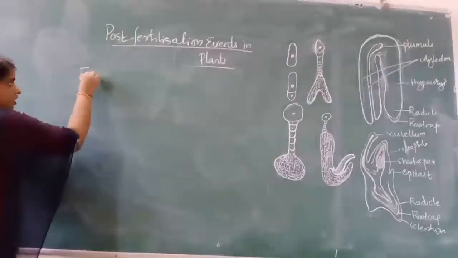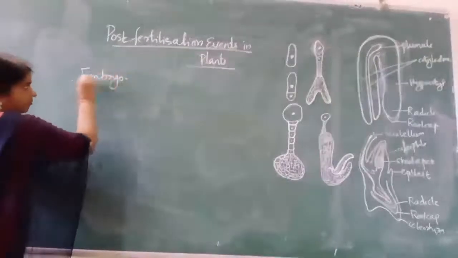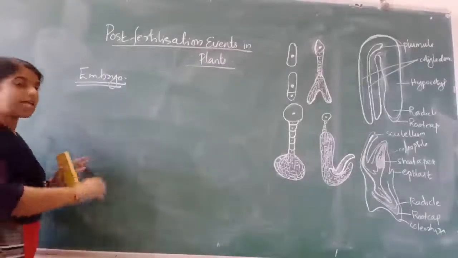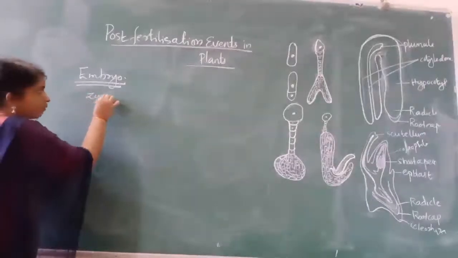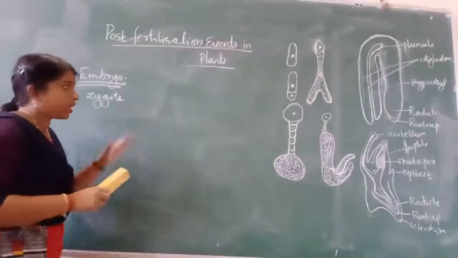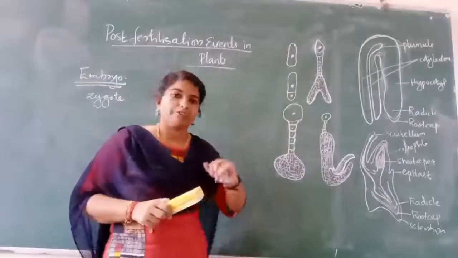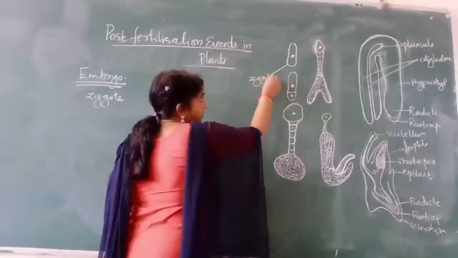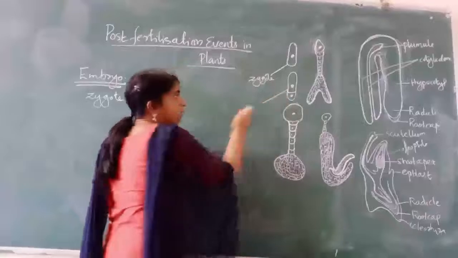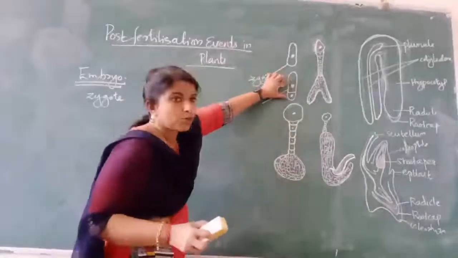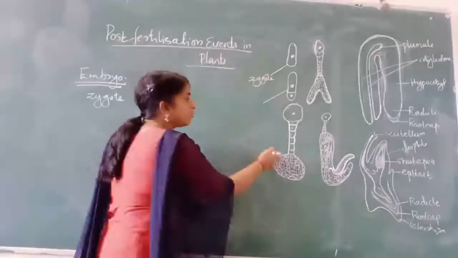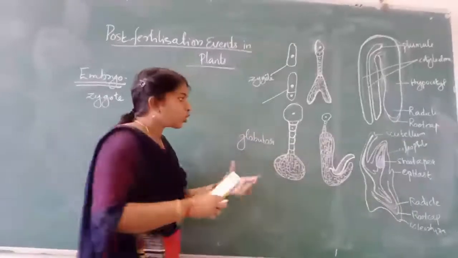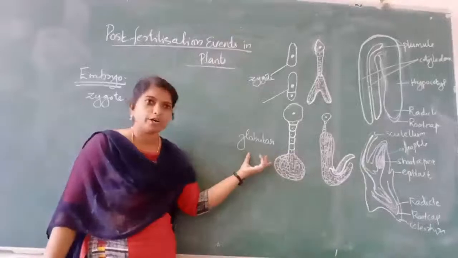Embryo development. As a result of double fertilization, a diploid zygote is formed. This zygote undergoes division. This is the zygote, and after the first division it becomes two cells. Later it becomes another stage called globular. This is the globular stage of embryo development.